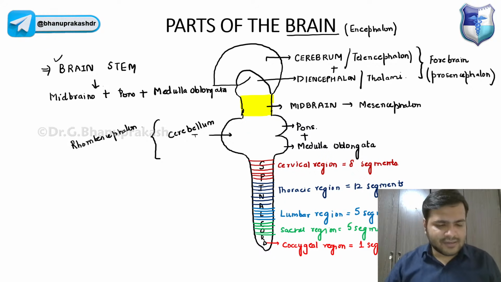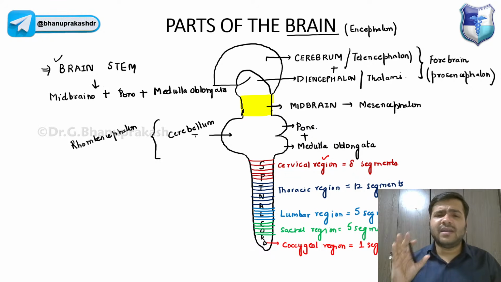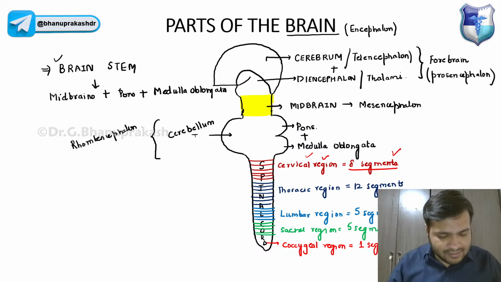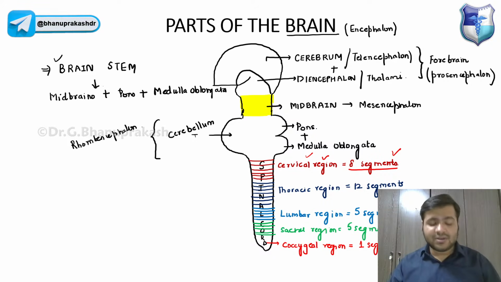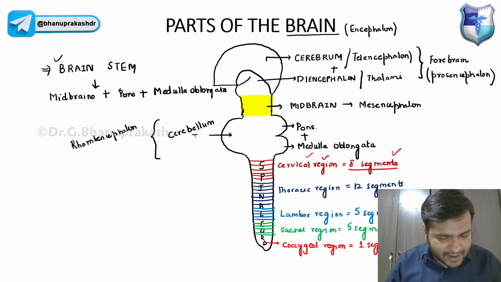Now, if I simply ask you how many cervical spinal nerves will be coming out, when I say cervical spinal nerves, it is very clear they are coming from the spinal cord, from the cervical region. So if there are 8 segments in the cervical region, how many cervical spinal nerves will be coming out? Yes, Vikas, good evening. Yes, Osama, very good. It will be 8 cervical spinal nerves.